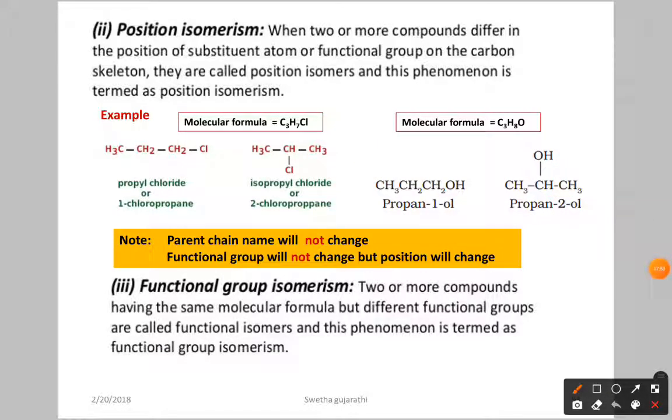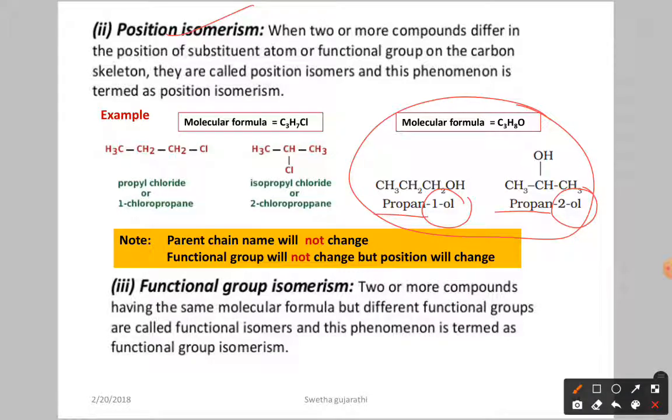Now in both cases, if you see, the molecular formula is the same and the parent chain is the same, three carbons, but here we have the OH group at the first position and here at the second position. So that's why they are called what? Position isomers. So the note is: the parent chain will not change. Now in chain isomers, the parent chain is going to change, but here the parent chain name will be the same.